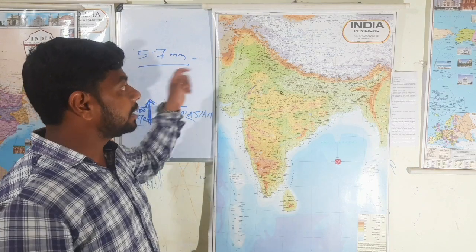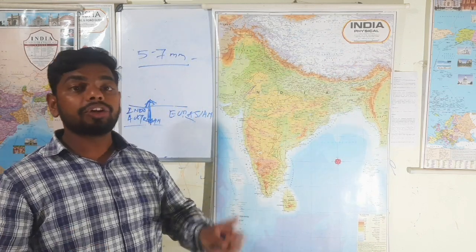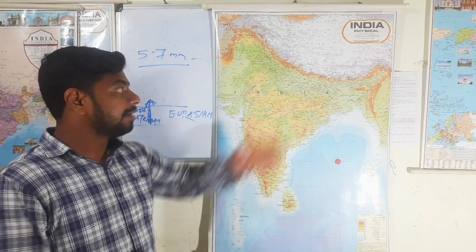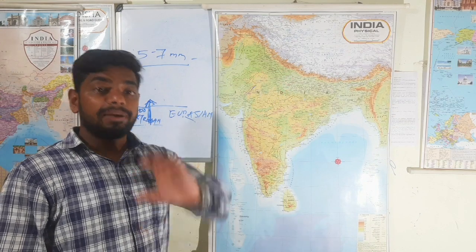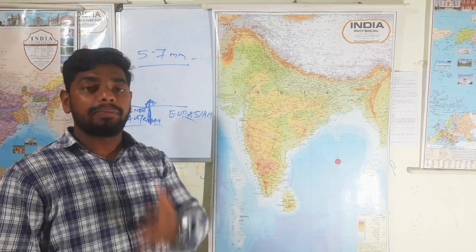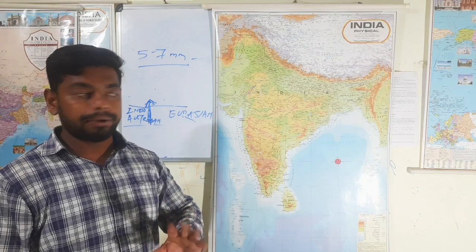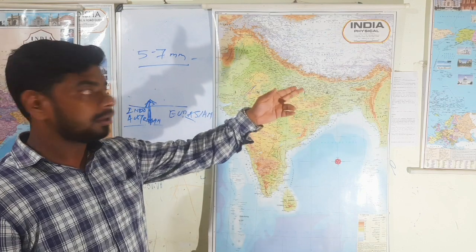And that is the reason this part of our country is endangered for earthquakes and volcanoes. In Nepal, in Uttarakhand, in the northern part of our country, they are prone to earthquakes and volcanoes, and many times earthquakes and volcanoes have occurred. So we understood this one.